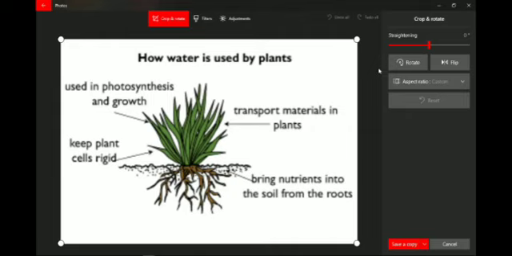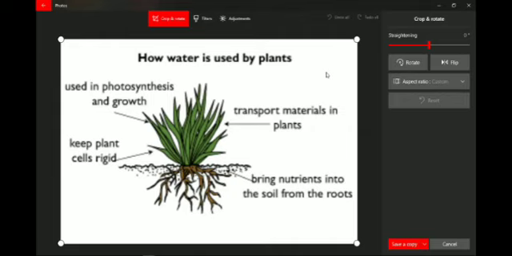But one point that is not mentioned in this picture is germination. Even seeds when they germinate need water. You might have observed, or you might have done this activity in your earlier classes, to keep some seeds in water and observe how they germinate.